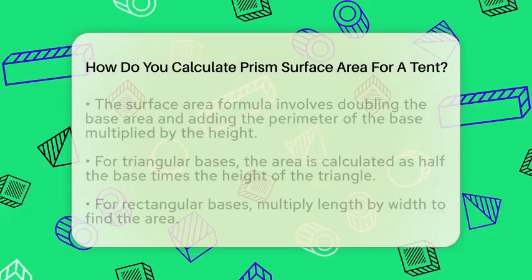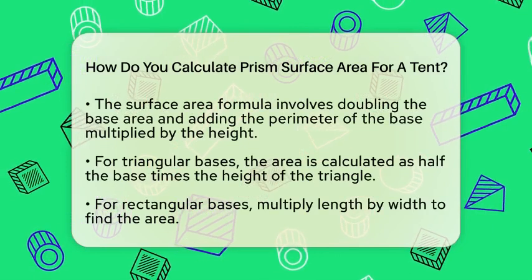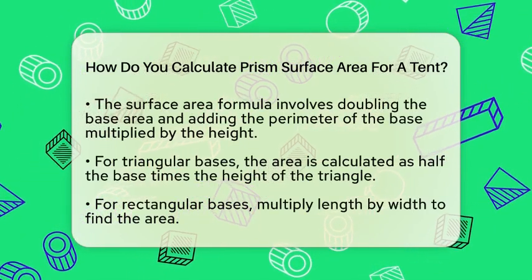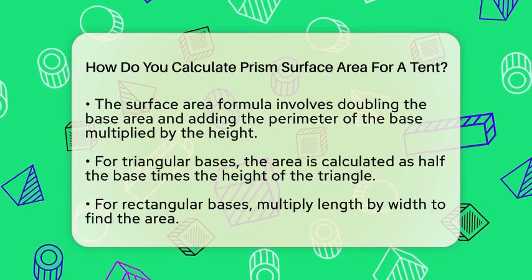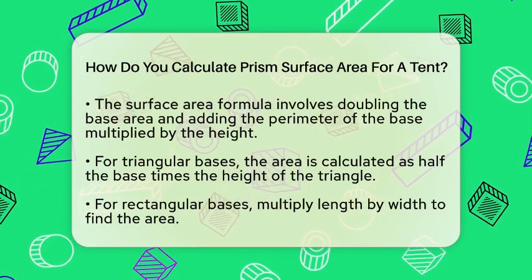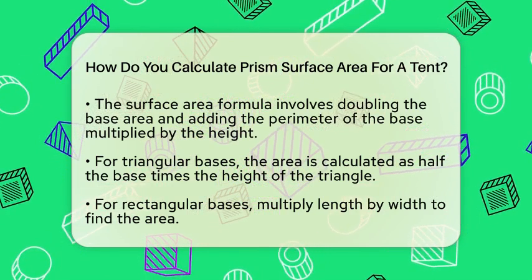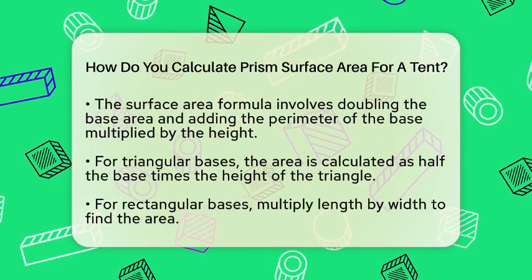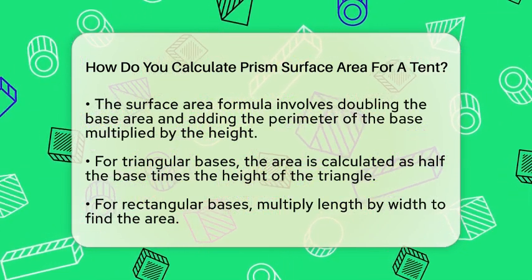Take twice the area of the base, then add the perimeter of the base multiplied by the height of the prism. The base area depends on the shape of the base. If your tent has a triangular base, you calculate the area by multiplying half the base length by the height of the triangle. If it's rectangular, just multiply the length by the width. To find the perimeter, add up all the sides of the base shape.